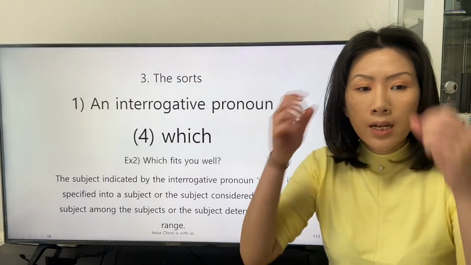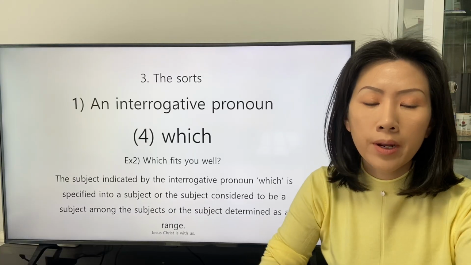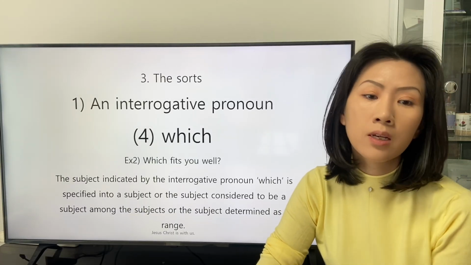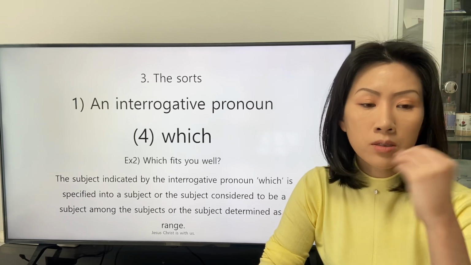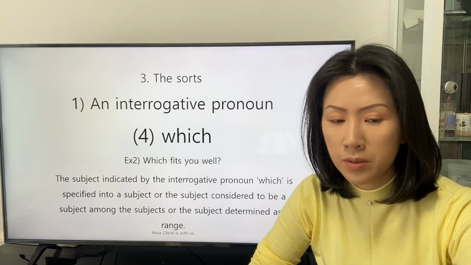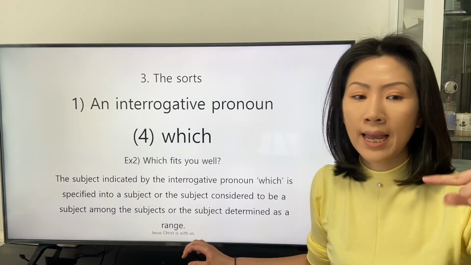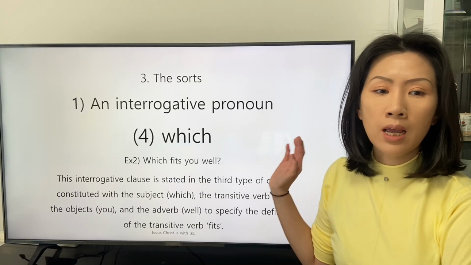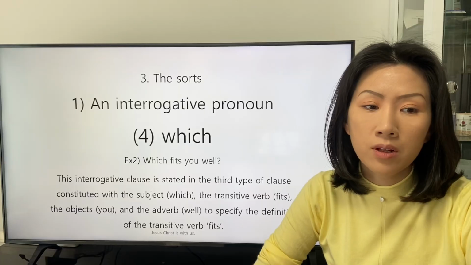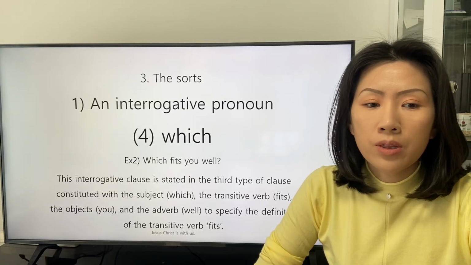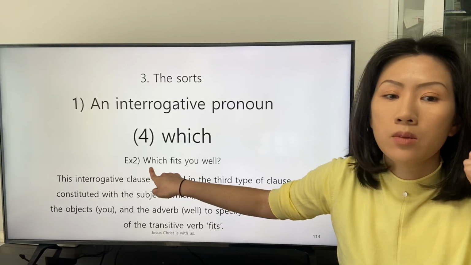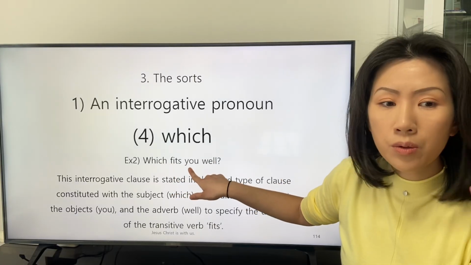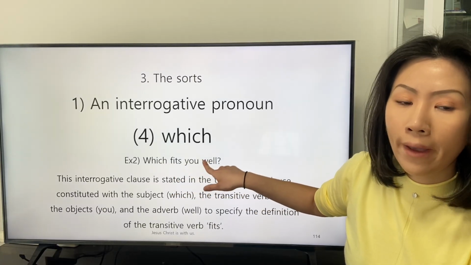The subject indicated by the interrogative pronoun which is specified into a subject or the subject considered to be a subject among the subject or the subject determined as a range. This interrogative clause is stated in the third type of clause constituted with the subject which, the transitive verb fit, the object you, and the adverb well.